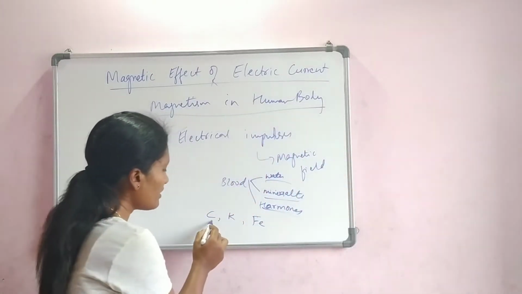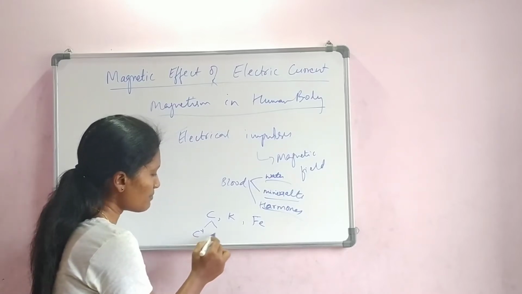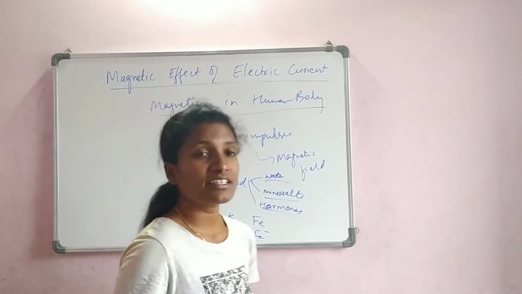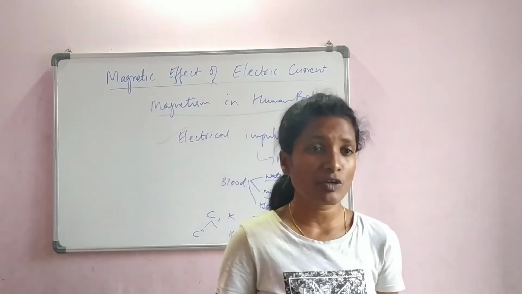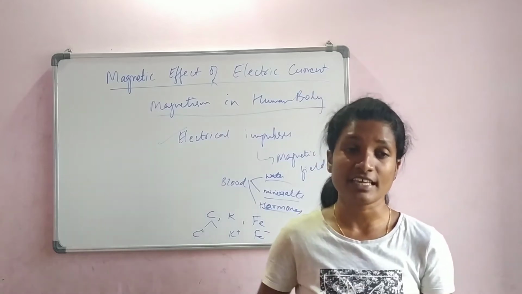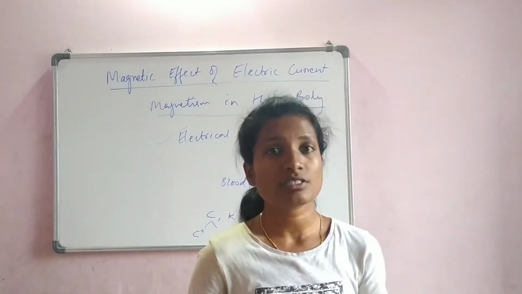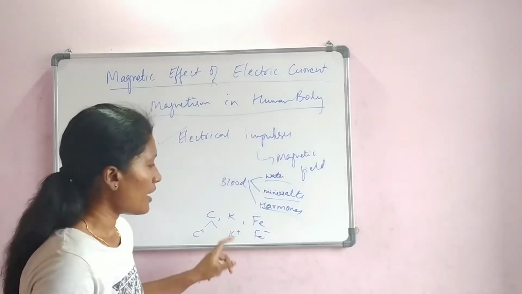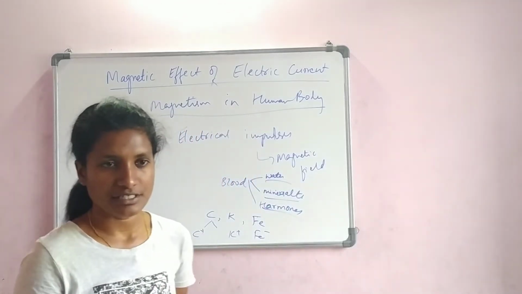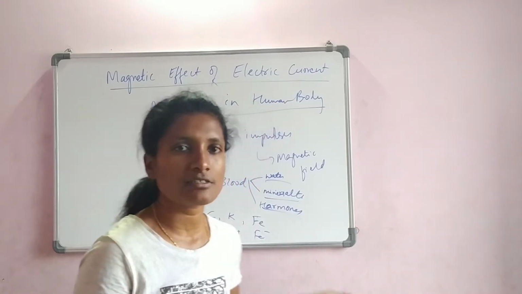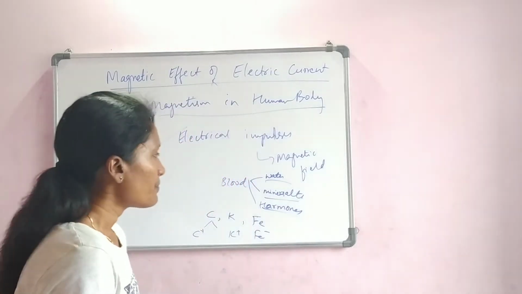They are in the form of ions, let us say C plus or K plus, Fe minus, like that. When they are in their ionic state, they are capable of generating electricity. Understood? All these things you will study in the chemistry part, how ions can conduct electricity. Let us not go in depth, but just remember, ions are capable of generating electricity. Again, if there is electricity, then obviously there is magnetism around that.